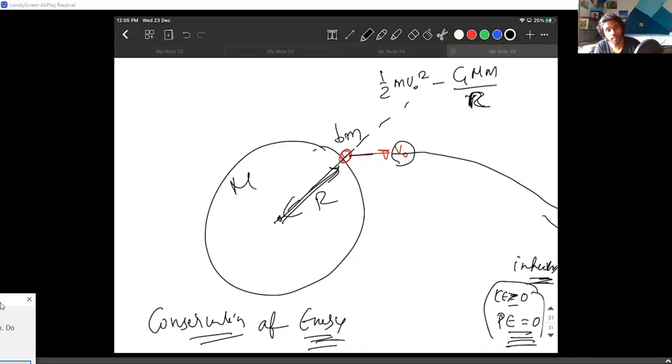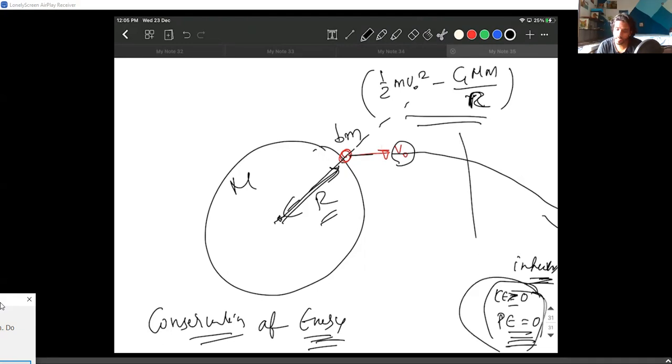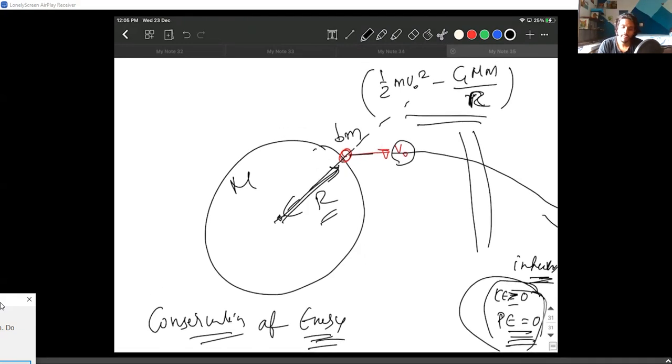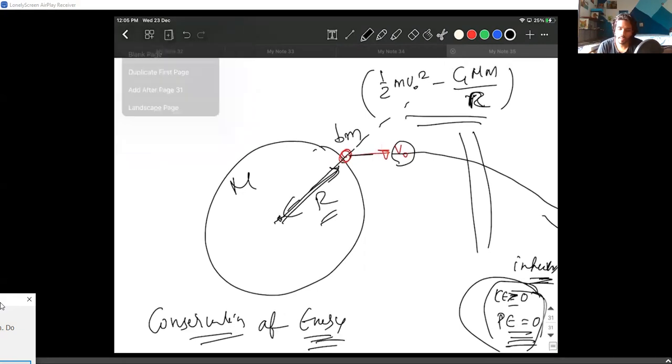When the body is on the surface itself, the distance between the body and the planet is basically R. So this is the energy on the surface and this is the energy at infinity. I can equate these two and find the value. Let me write it.